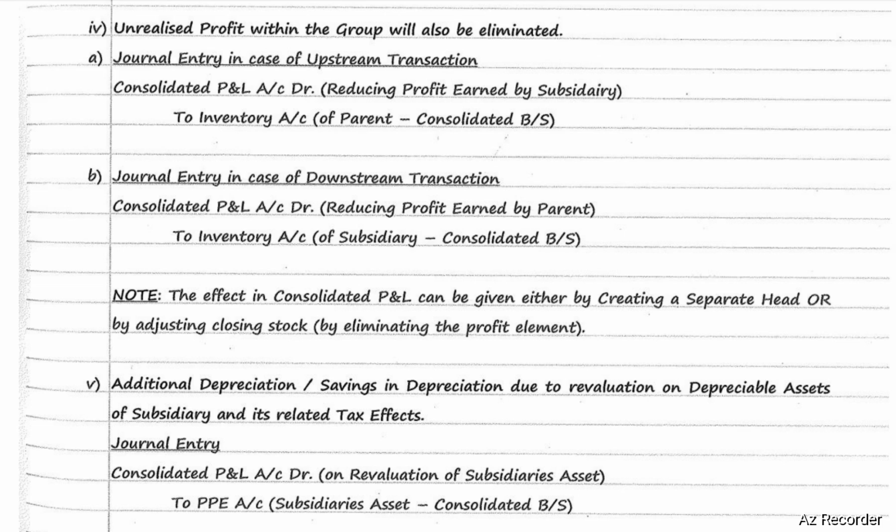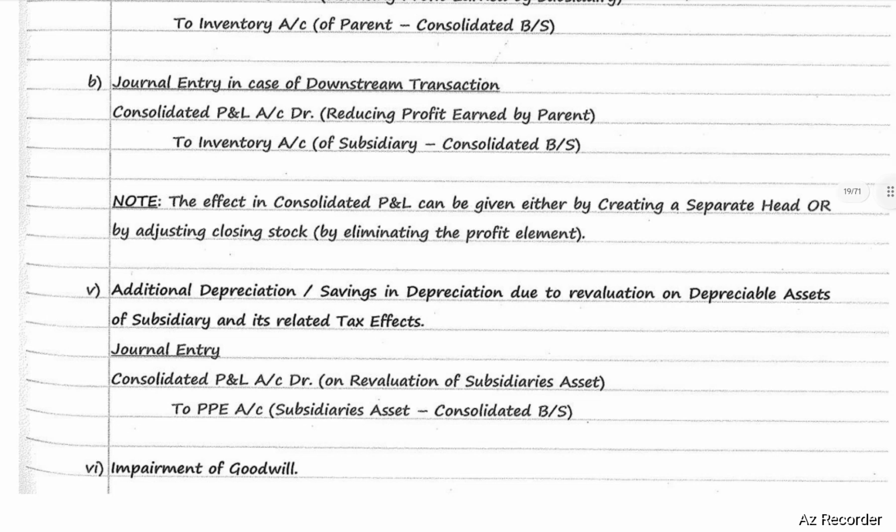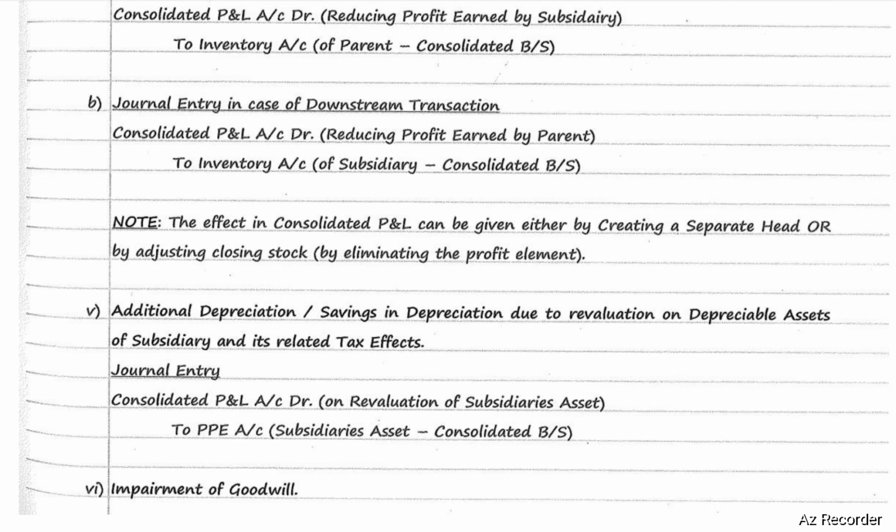Journal entry in case of a downstream transaction: consolidated P&L account debit to inventory account. Consolidated P&L reducing profit earned by the parent, inventory of the subsidiary which will be shown in consolidated balance sheet. The effect on consolidated P&L can be given either by creating a separate head or by adjusting closing stock, that is by eliminating the profit element.